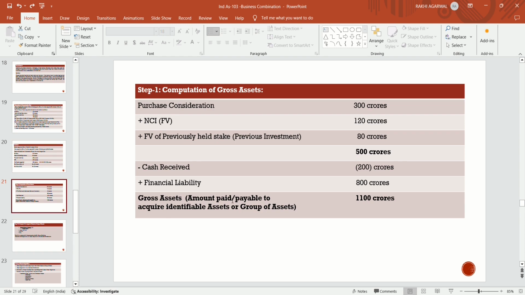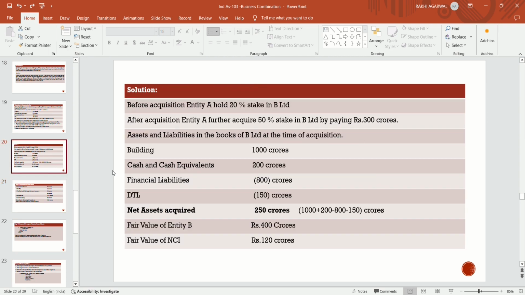So, gross assets means amount paid or payable to acquire identifiable assets or group of assets. Now, in this case, what are the identifiable assets? The identifiable asset is only the building of 1,000 crores.